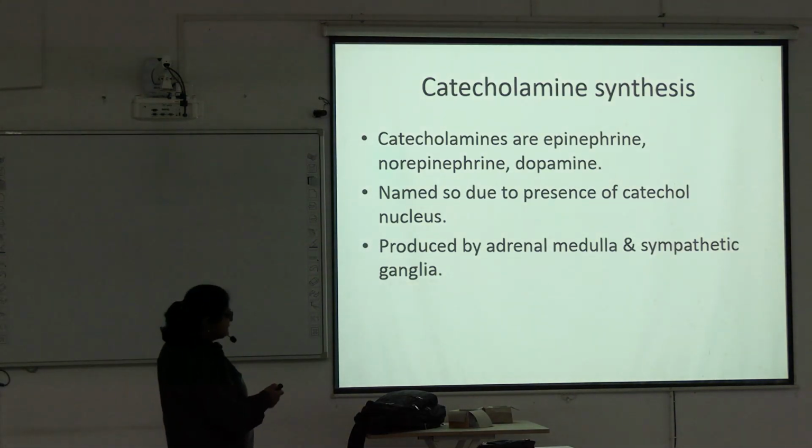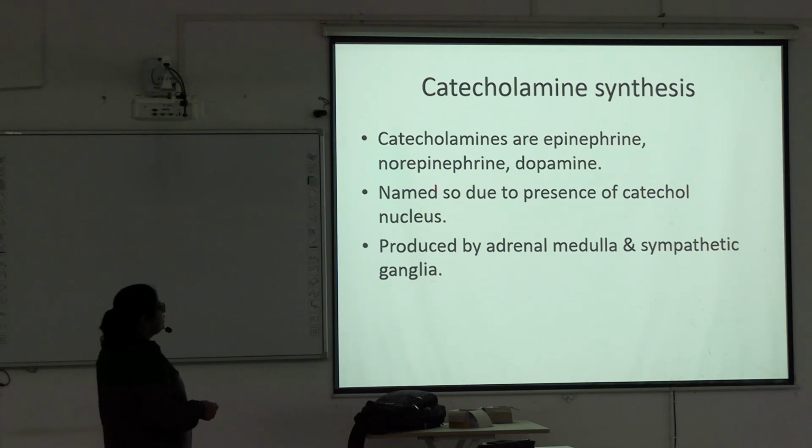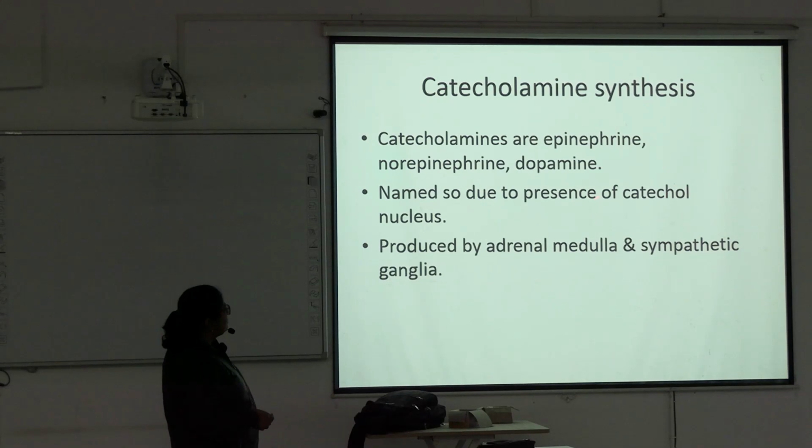Now next is catecholamine synthesis. What are those catecholamines? Epinephrine, norepinephrine and dopamine. Named due to the presence of the catechol nucleus. Catecholamines contain the catechol nucleus and are produced by the adrenal medulla and sympathetic ganglia.